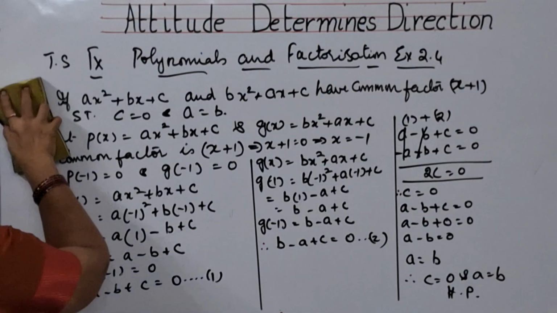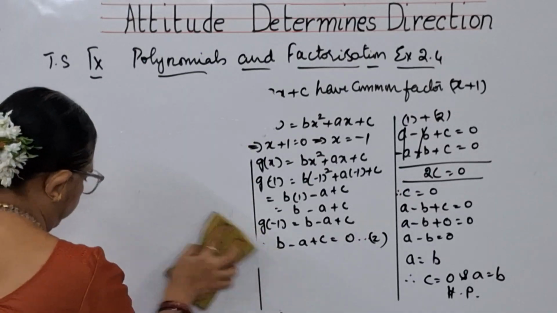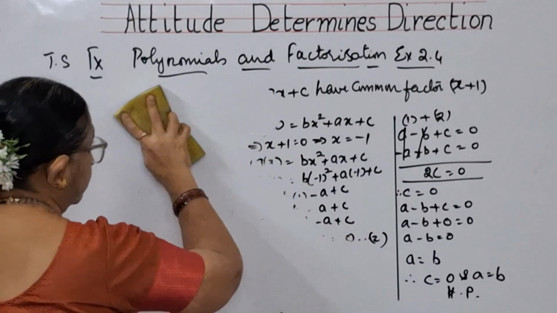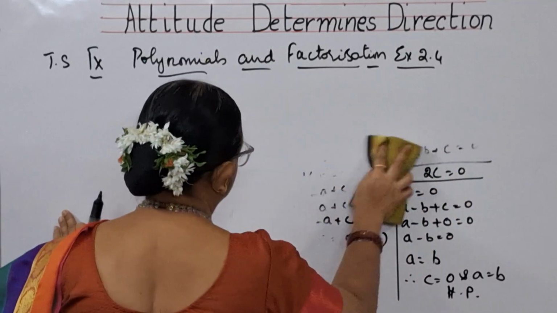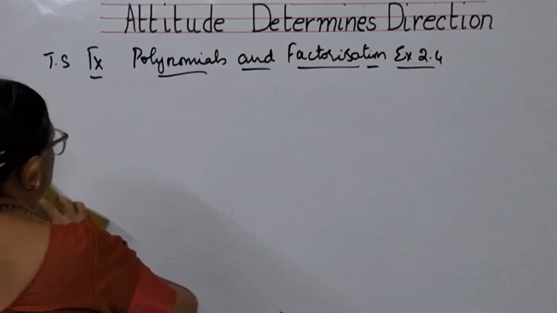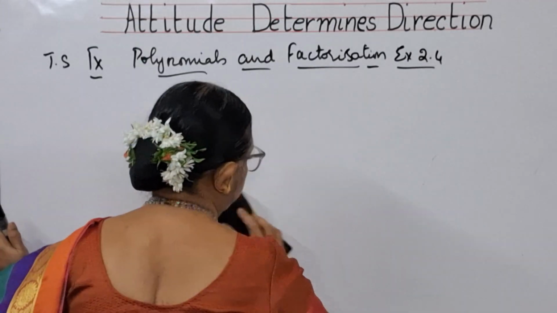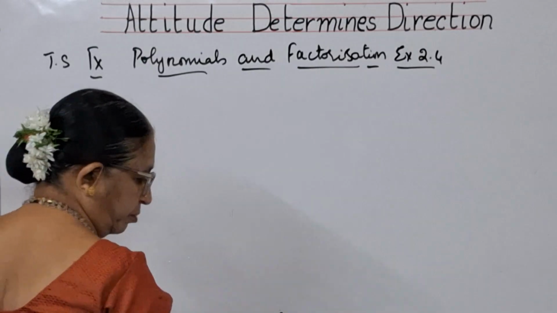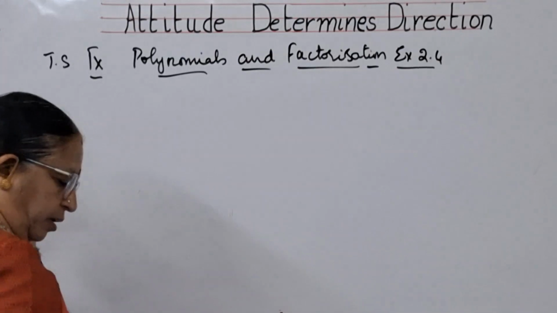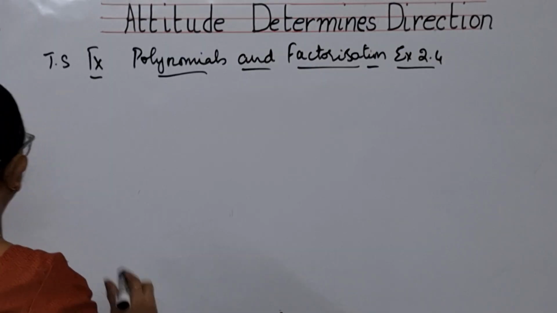Now we'll see the next sum, ninth sum. Now in ninth sum, here also you have got two equations.